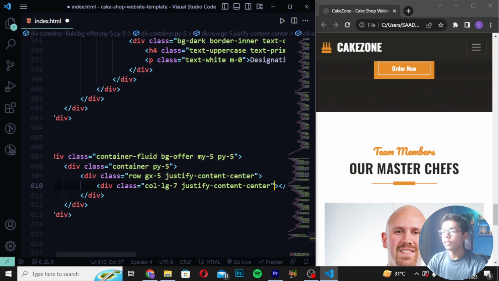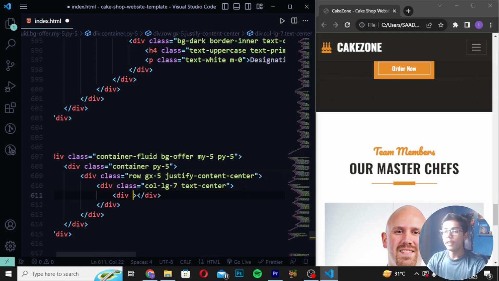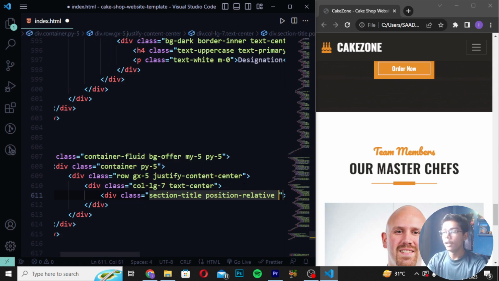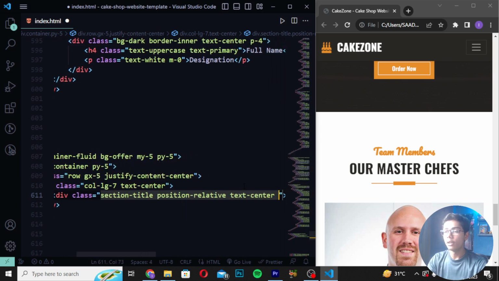Now after writing this, you have to remove this justify-content-center, and in its place I will be writing text-center. Then here I will be writing div class, and I will be writing section title. Then you have to create position, so I will be writing position-relative. Then give a space and write text-center.